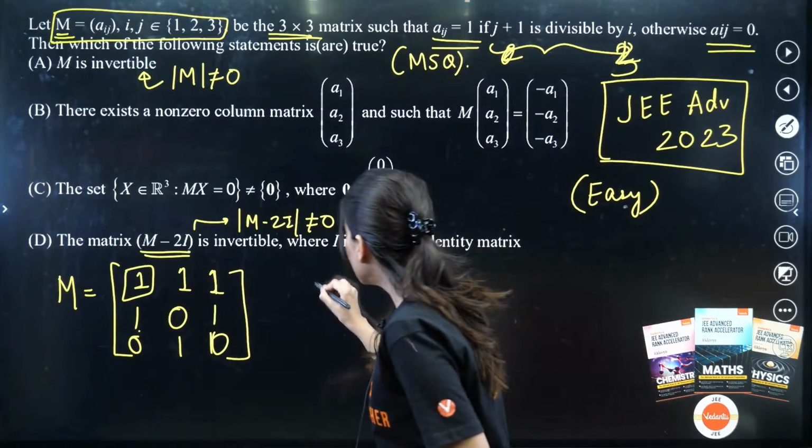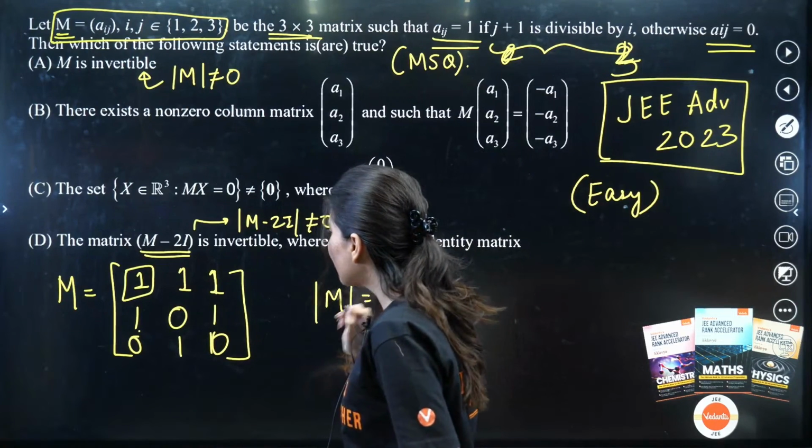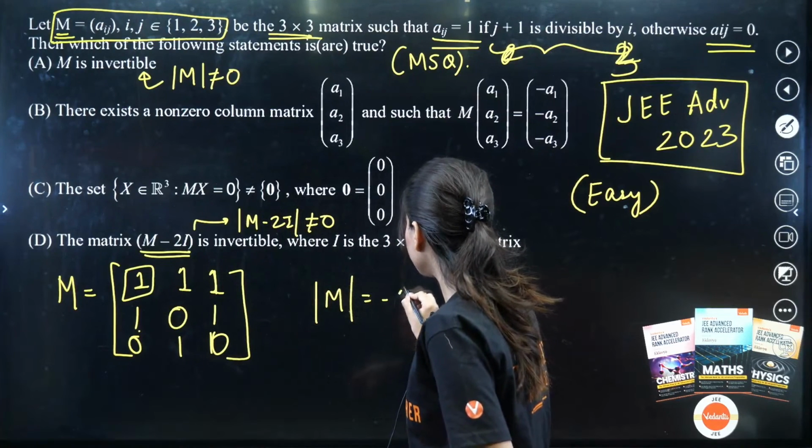Now we need to figure out the determinant of M quickly. The moment I find M, what do I get? 1. This is going to be minus 1.